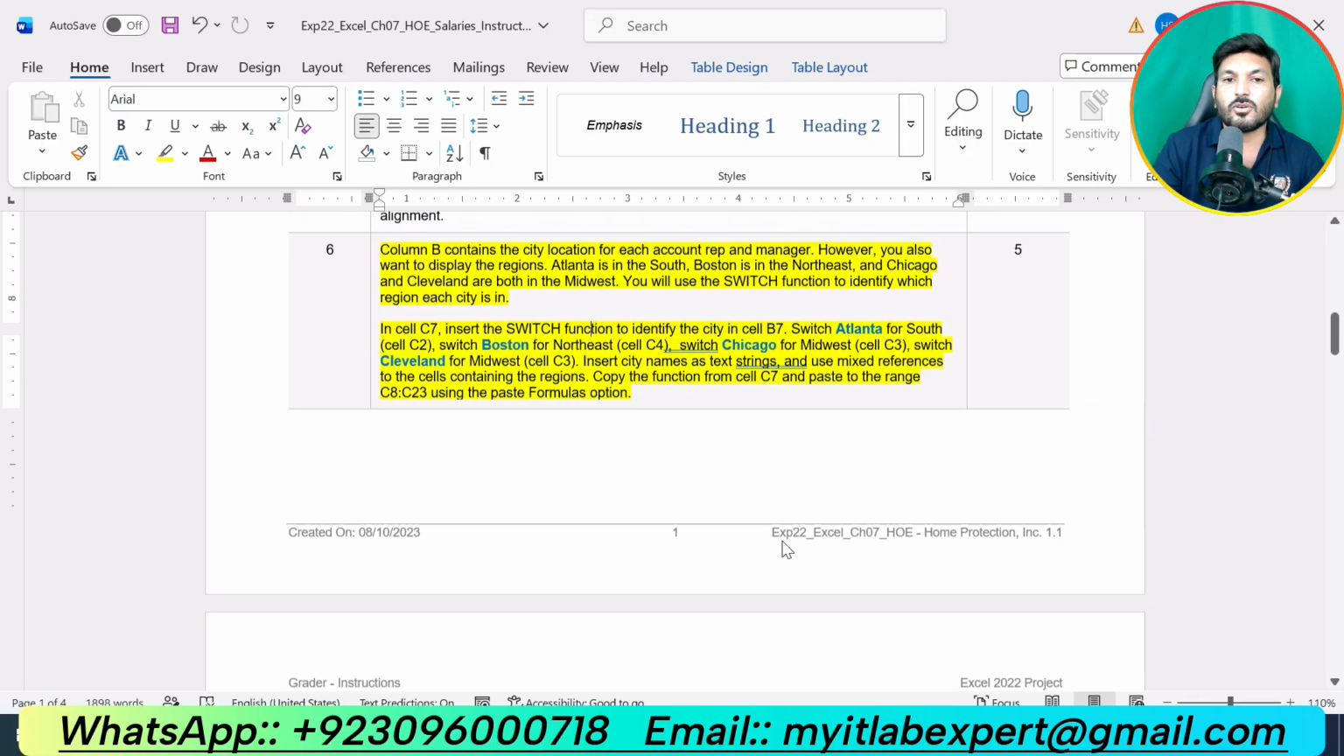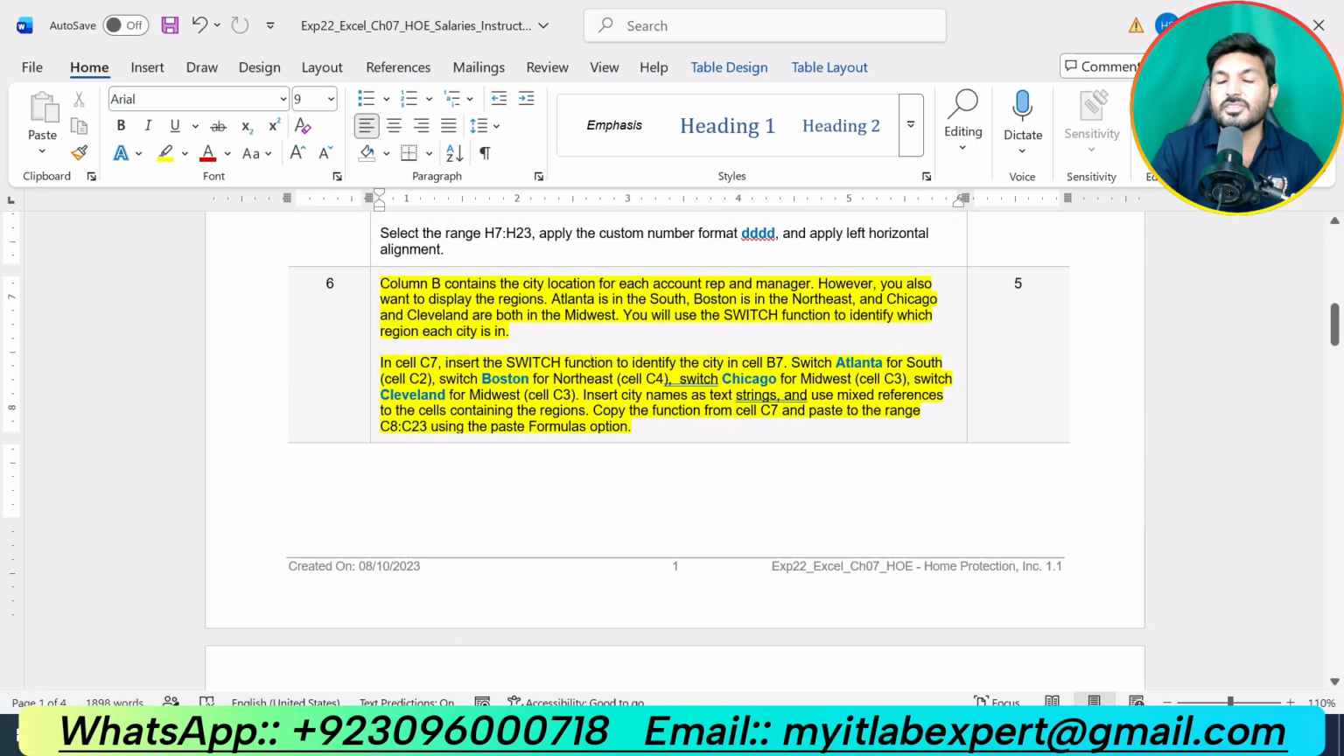Step number 6 is saying column B contains the city location for each account representative and manager. However, you also want to display the regions. Atlanta is the South, Boston is the Northeast, and Chicago and Cleveland are both in the Midwest. You will use the SWITCH function to identify which region each city is in. In cell C7, insert the SWITCH function to identify the city in cell B7.